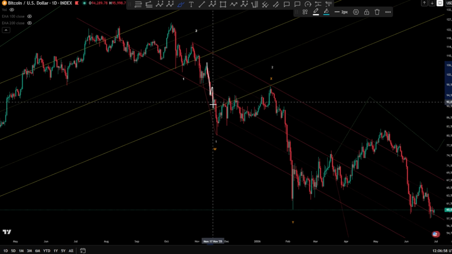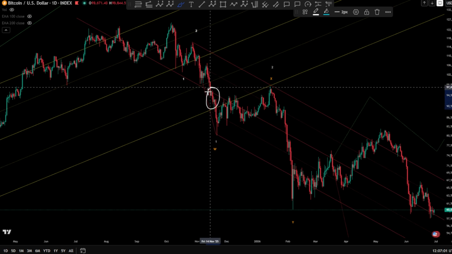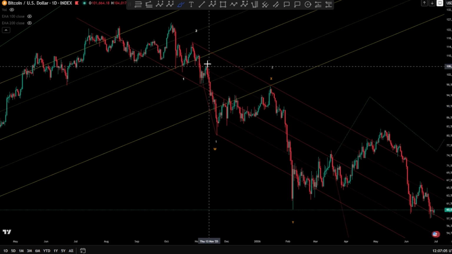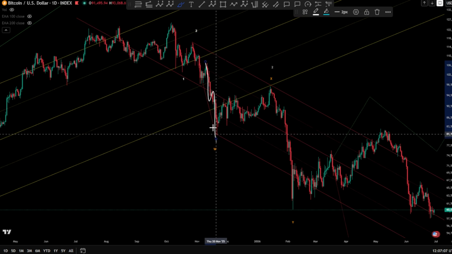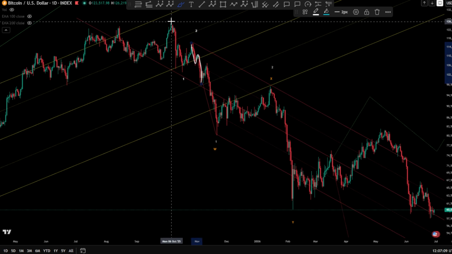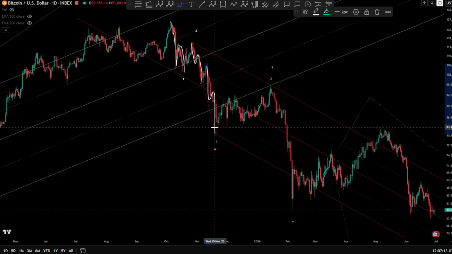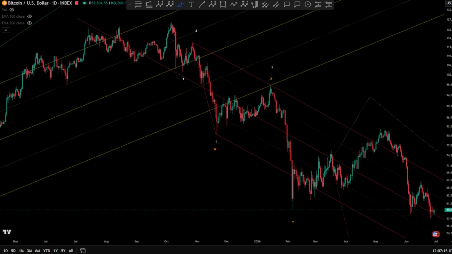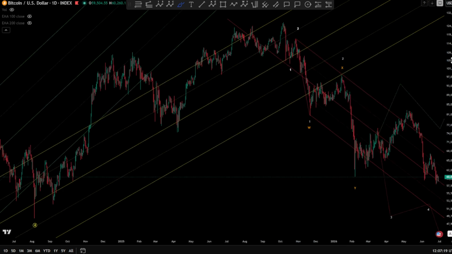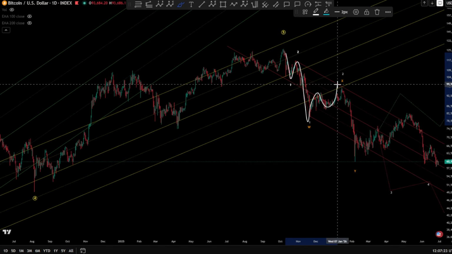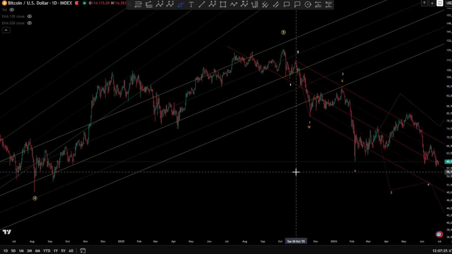If you take a look at this impulse, you will realize that the wave 3 is shorter than the 1, shorter than the wave 5, and that means this is a zigzag, and only in a zigzag is this probable scenario for an expanding diagonal given, and that means we are looking at a wave C. By looking at a wave C, this is 3 waves toward the downside, 3 waves up, and then of course 1, 2, 3, 4, and 5.